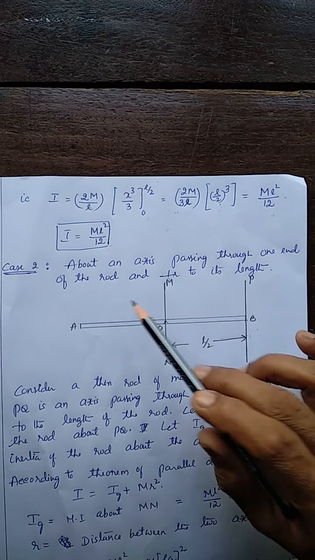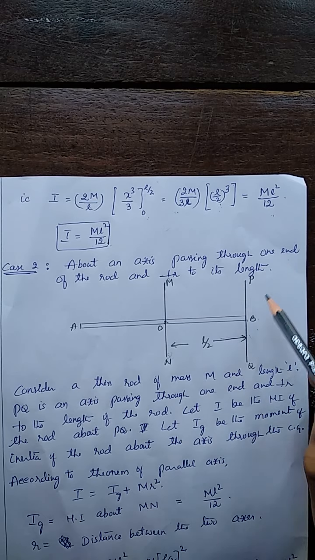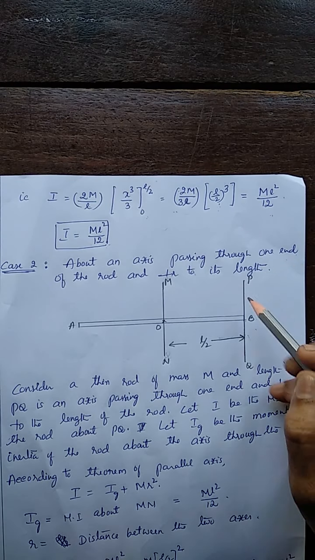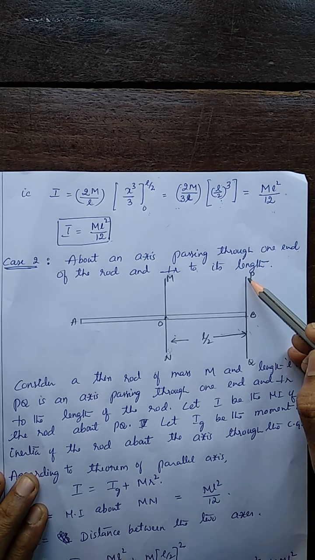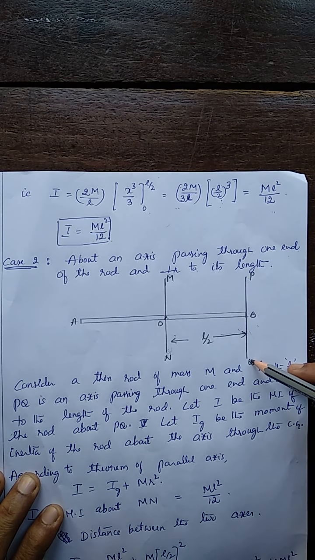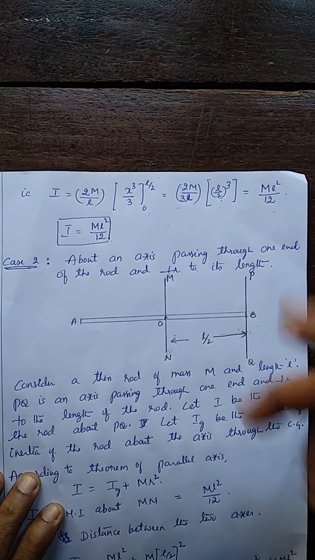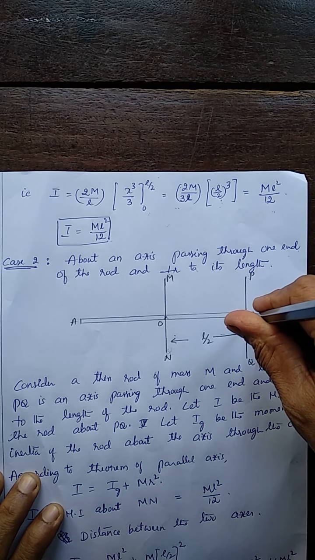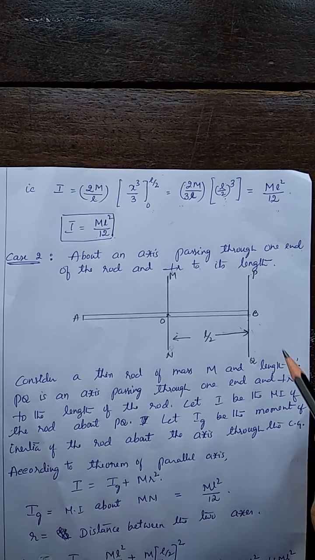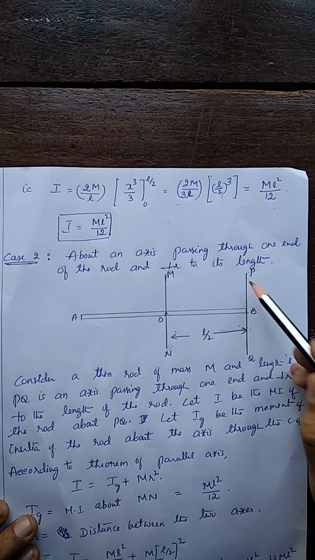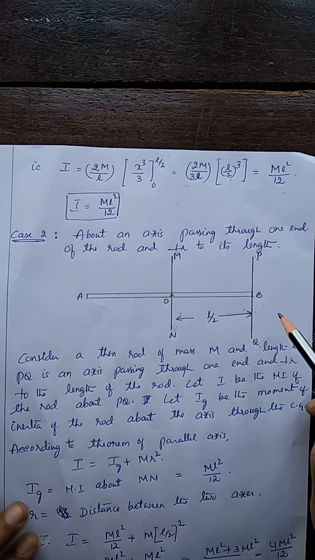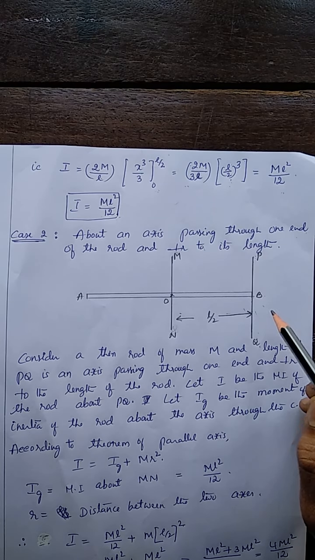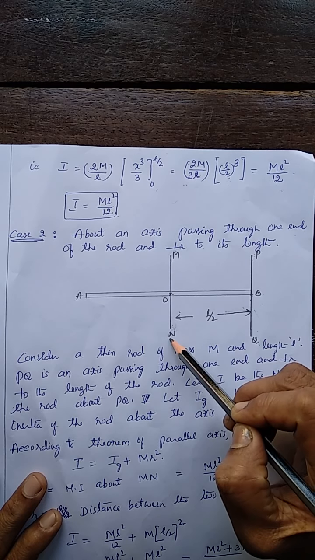Now case 2: about an axis through one end of the rod. Here, the same rod of length L and mass m, with the axis passing through one end. PQ is the given axis. The rod is like this, and the axis passes through the end, perpendicular to the rod. Now, what is the moment of inertia of this rod about this axis? This is case 2, and to find it we apply a theorem. For that, we consider an axis through the center of gravity.